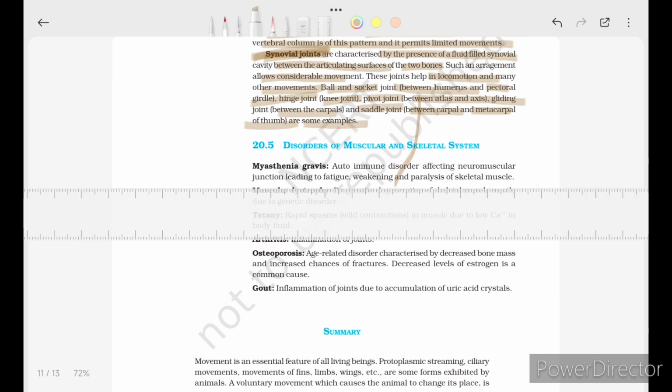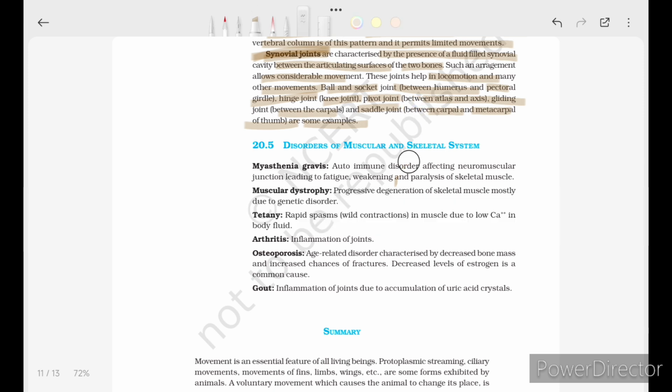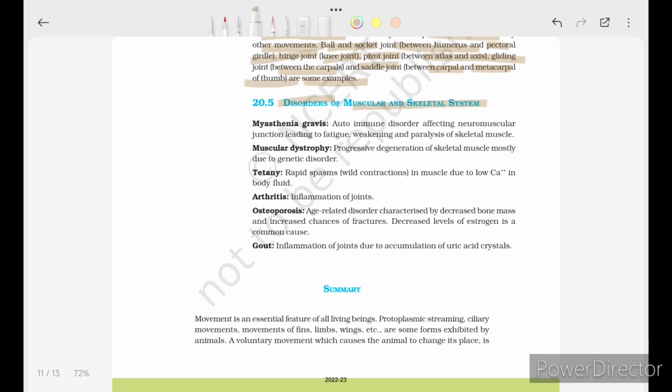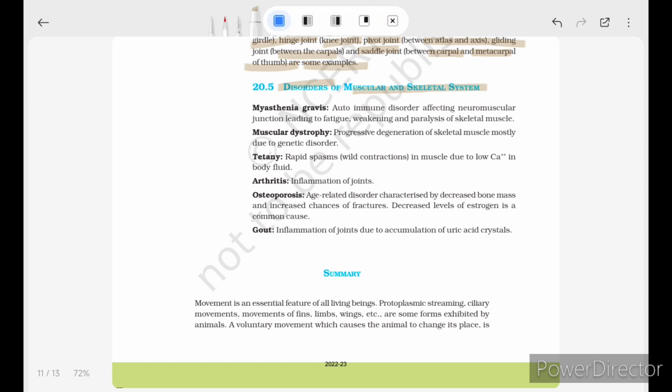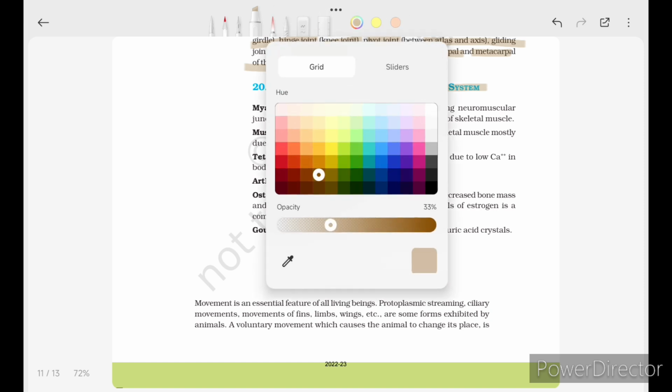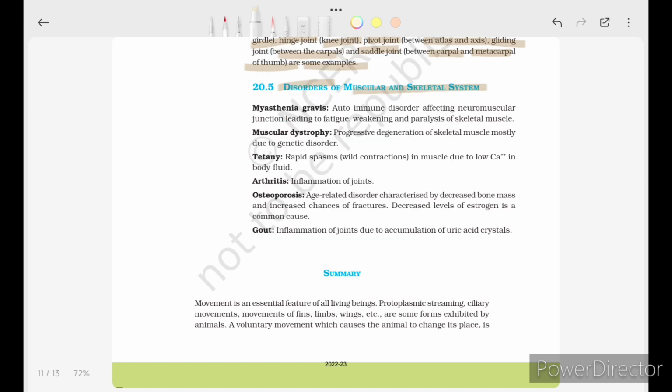Disorders of muscular and skeletal system, that is, myasthenia gravis: autoimmune disorder affecting the neuromuscular junction leading to fatigue, weakness, and paralysis of skeletal muscles.